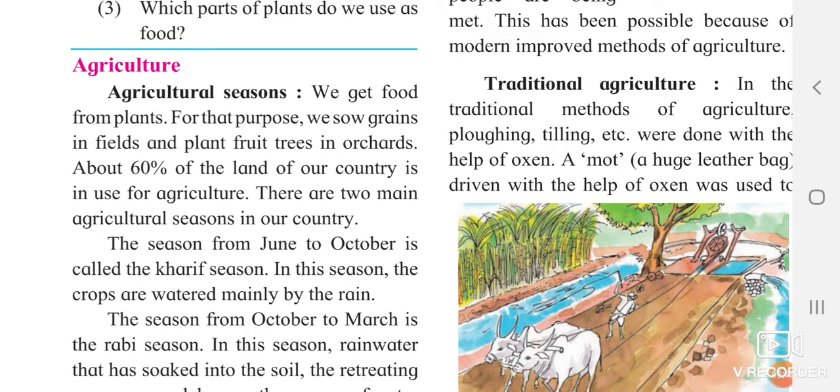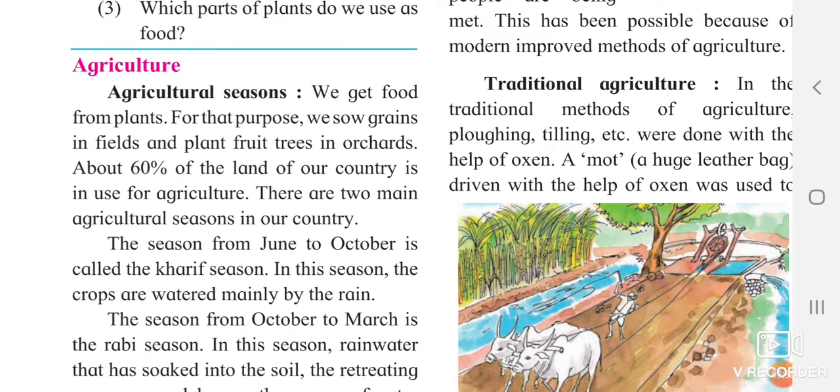The next season is from October to March. We have completed June to October, so what about the next months? From October to March, the season is called the Rabi season. In this season, rainwater has soaked into the soil. Wherever rain has fallen, it has percolated inside. Percolated means it has been absorbed by the soil, so the water goes deep inside the soil.